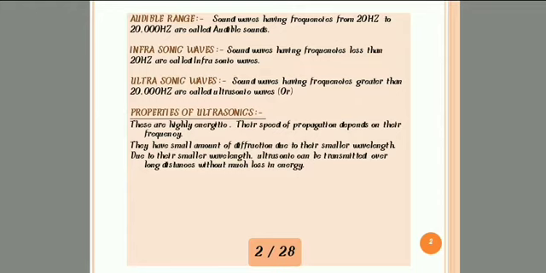The second property is, they have a small amount of diffraction due to their smaller wavelength. Here, what is wavelength? The distance between two successive crests or troughs is known as wavelength. Due to the smaller wavelength, it has a small amount of diffraction. Next, the third property: due to their smaller wavelength, ultrasonic waves can be transmitted over longer distances without much loss in energy. Without much loss in energy.